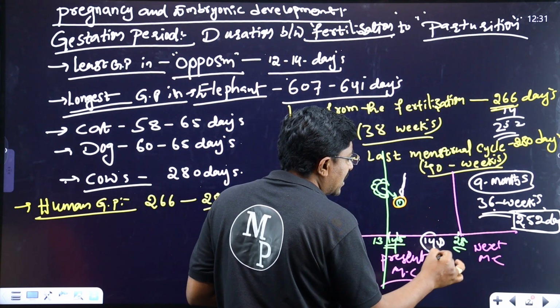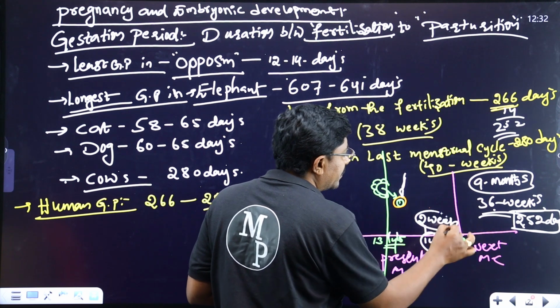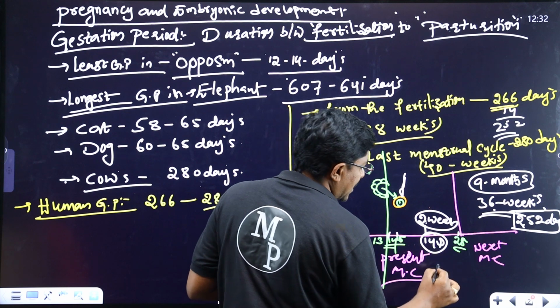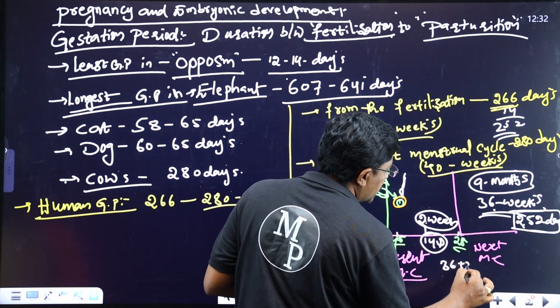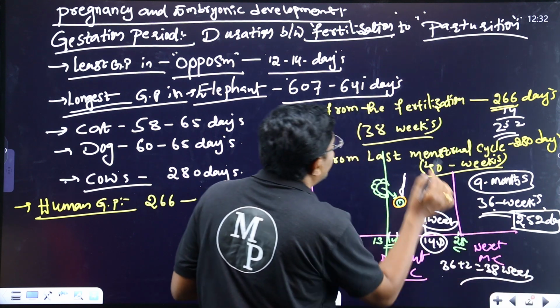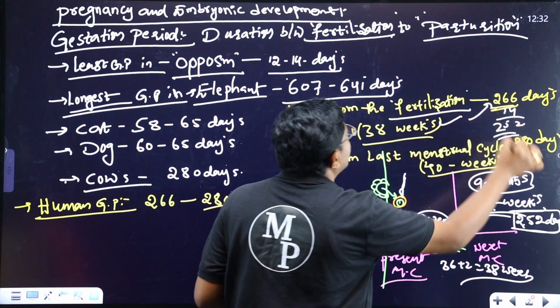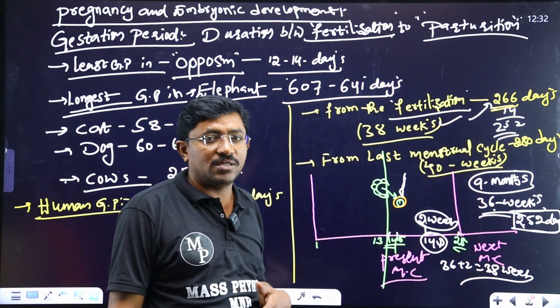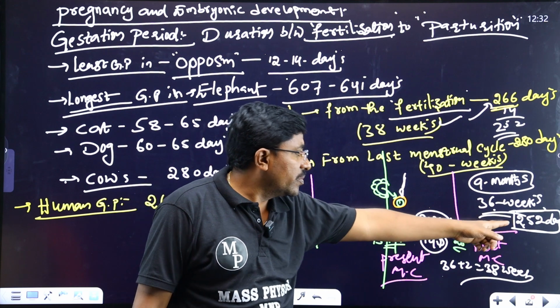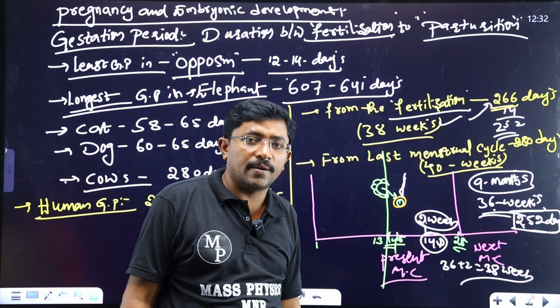Around 14 days, which means 2 weeks. 36 plus 2, 38 weeks. From fertilization, 38 weeks means 266 days. We add 14 more days to the 252, so 266 days.